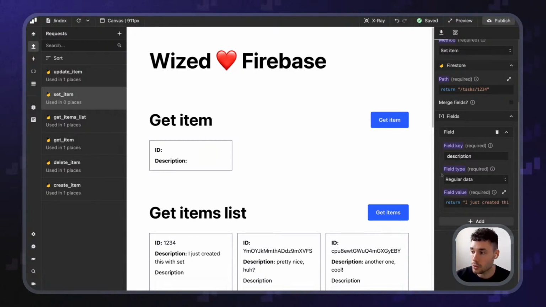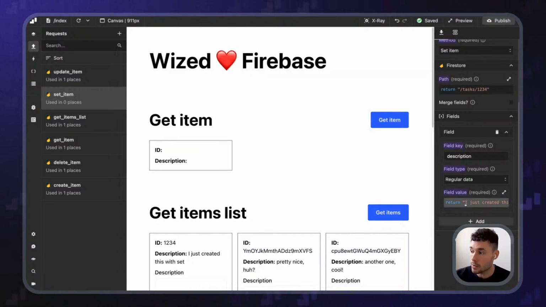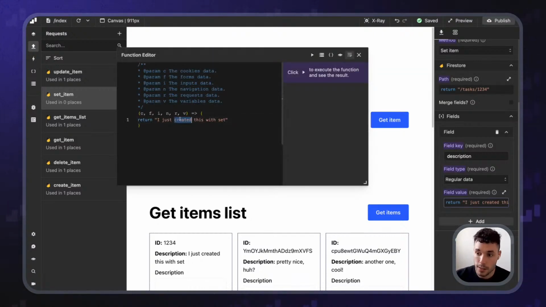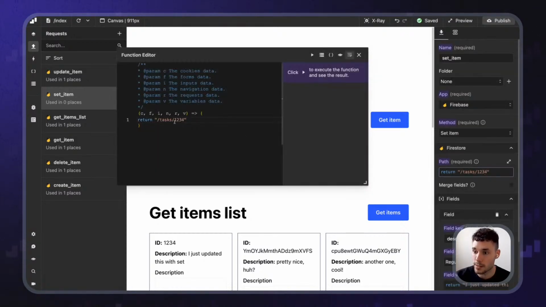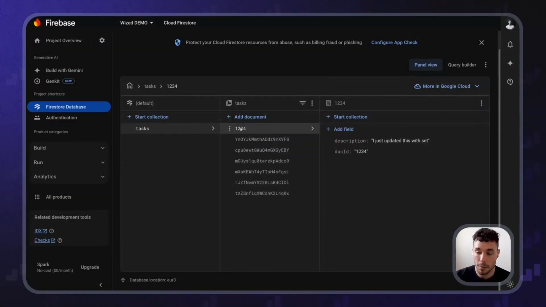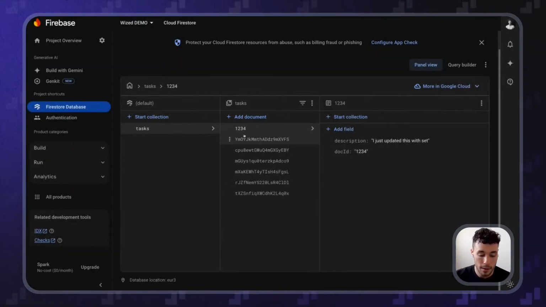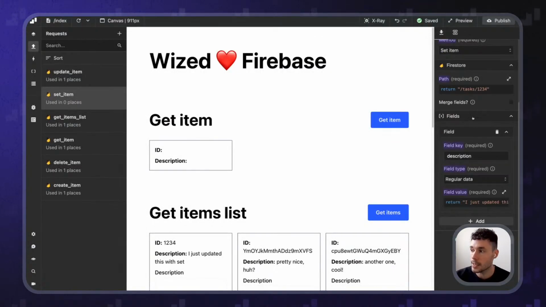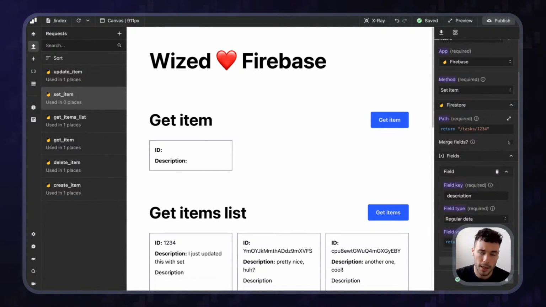That means that obviously now if I try to do it again, instead of creating the item again, it will update the item. So now I say I just updated this with set, right? And I run this again. Remember that I haven't changed the ID. It's still 1, 2, 3, 4. So in this case, it's still going to be updating the 1, 2, 3, 4, right? And we can decide if we want to merge the data or overwrite the data.